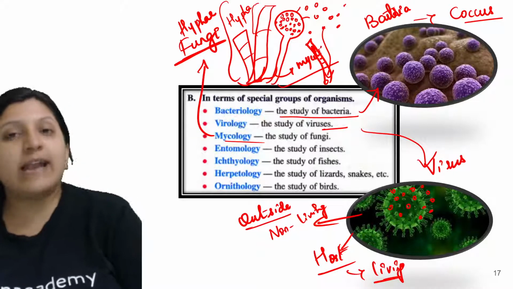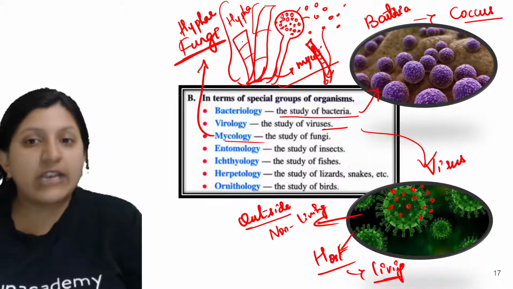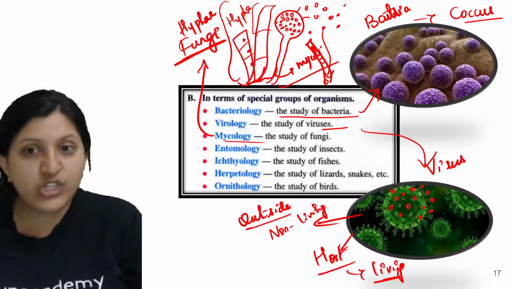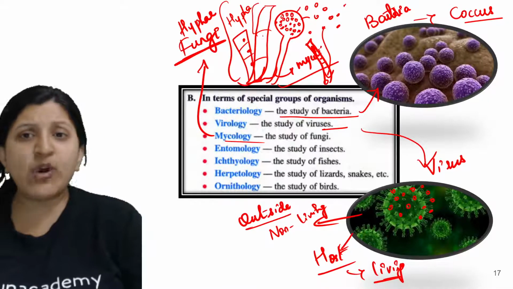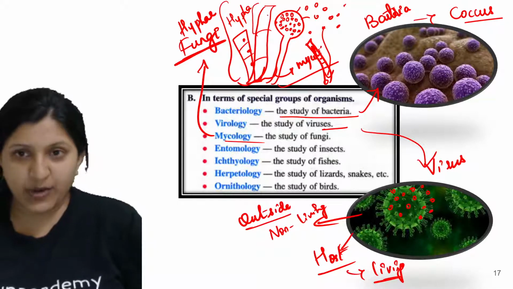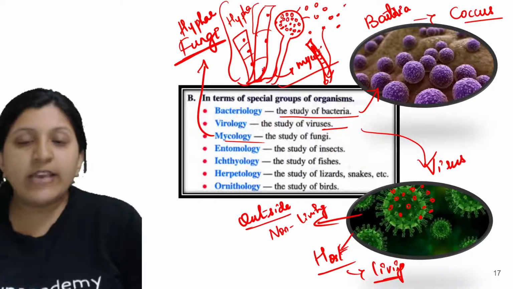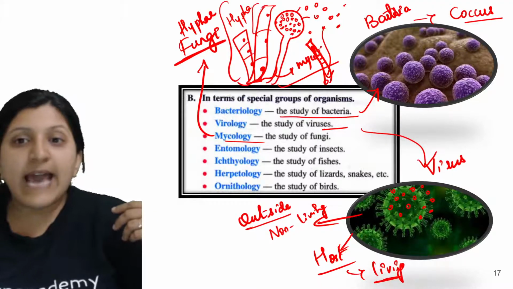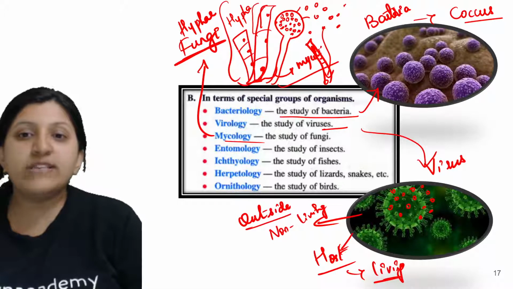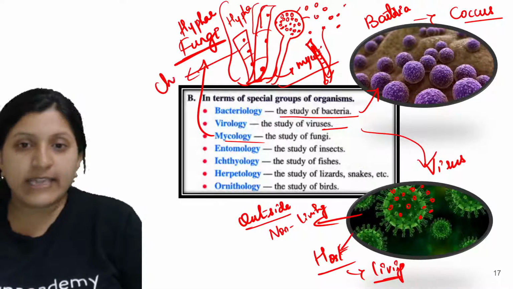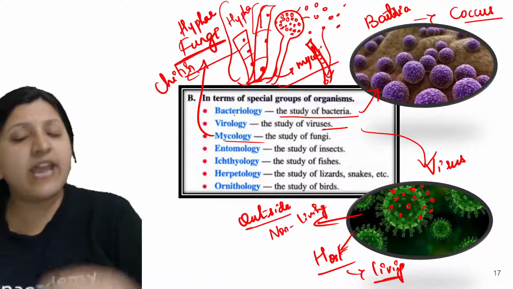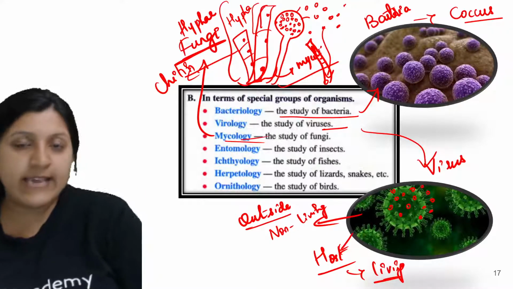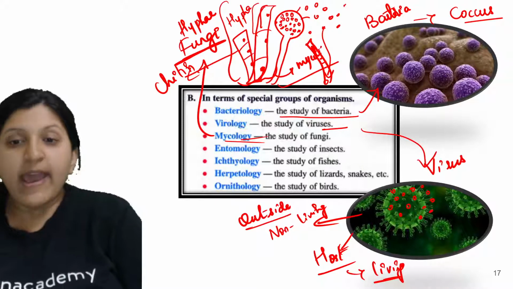How exactly is the arrangement done, whether it is having a nucleus at each of these cells, because each one of them is a cell there. Whether it is nucleated or multinucleated, and what exactly the cell wall is made up of. The cell wall is made up of chitin in case of fungi. So each and every detail of a fungi is mycology.